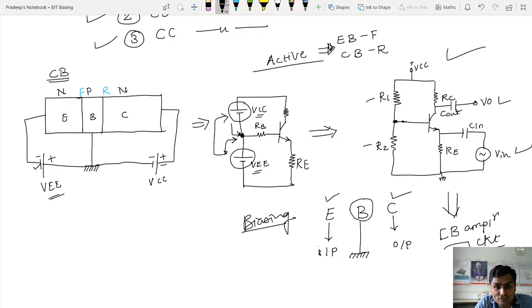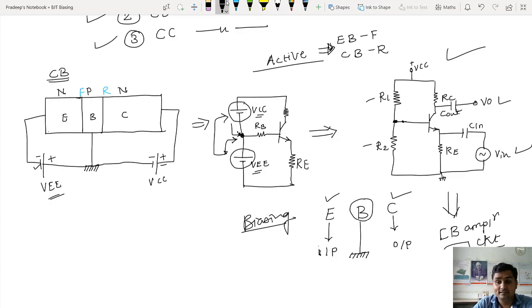So this is not done yet. Henceforth, we need to start with its analysis. So let us start with the analysis of the common base amplifier circuit. The common base circuit is there in front of you. If you want to, you can draw the circuit. And now it is time to start with the analysis.